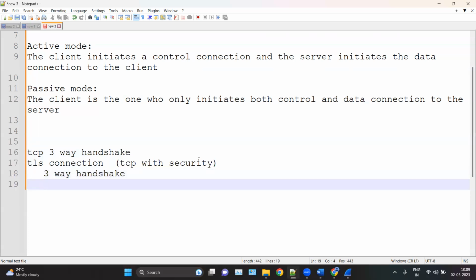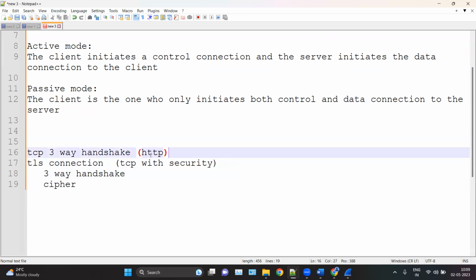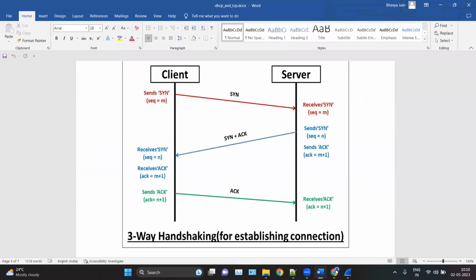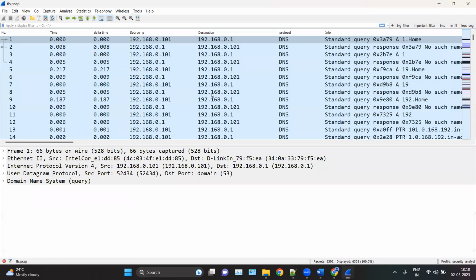Second, we have some cipher packets, which decide which encryption level we have to use while transferring the data. For example, the TCP three-way handshake is for HTTP, and for HTTPS we have this one. Let me show you the file for that.